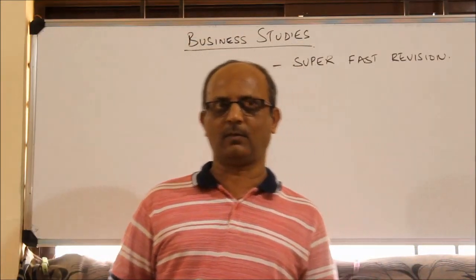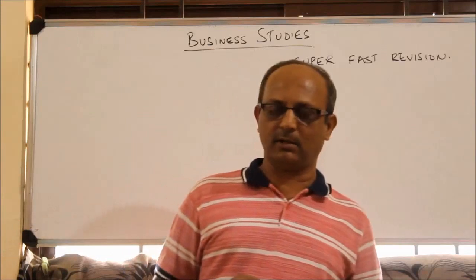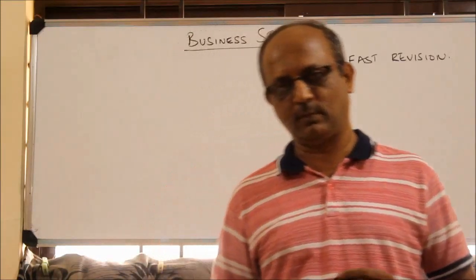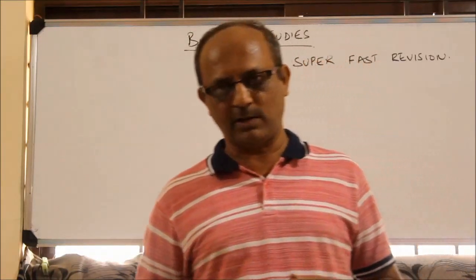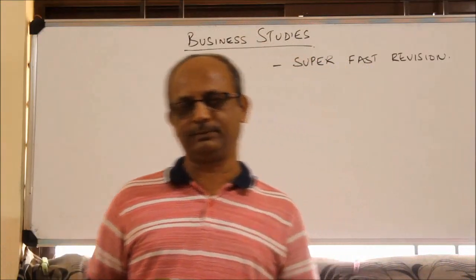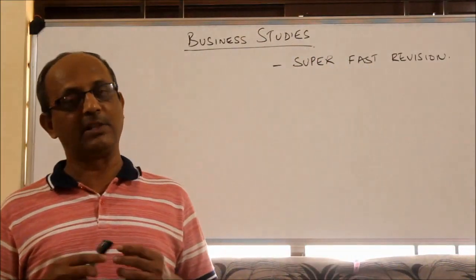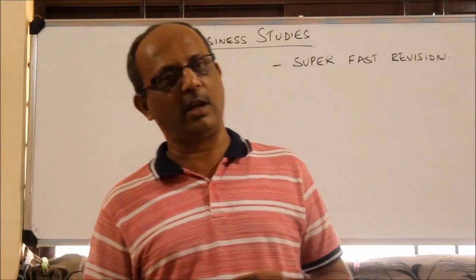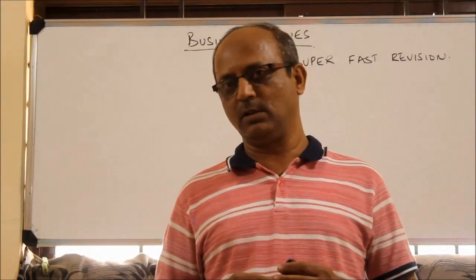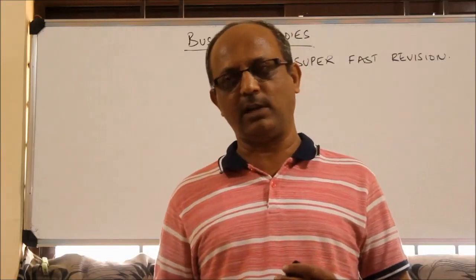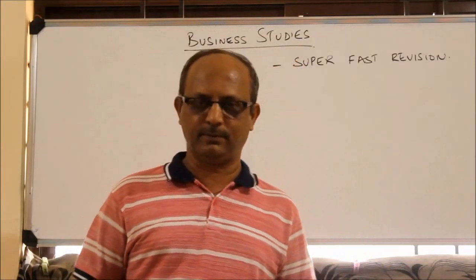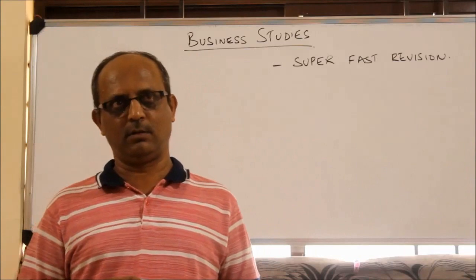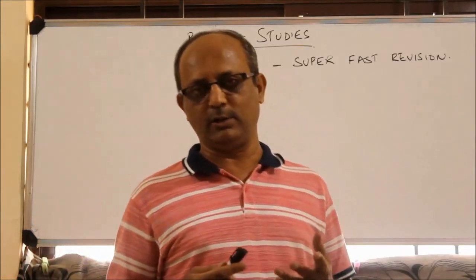Give an example for top level management. Managing director, chairman. Middle level management: sales manager, branch manager. Supervisory level management: inspector, supervisor. Define management. Management is the art of getting the work done out of others to achieve organizational objectives effectively and efficiently. State any 2 organizational objectives of management. Survival, profit and growth, any 2.